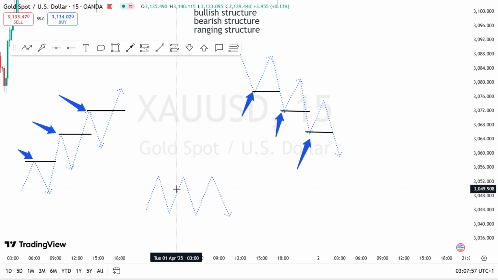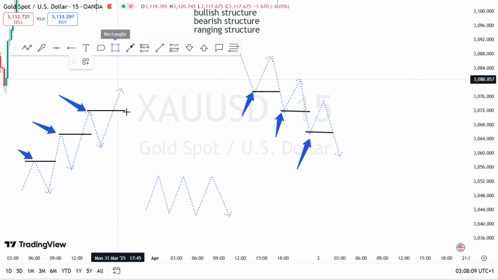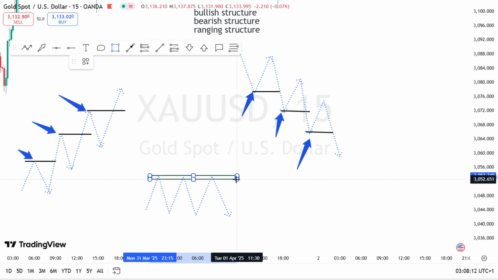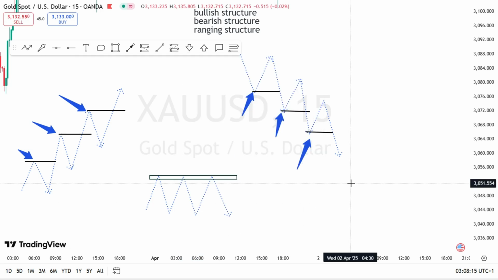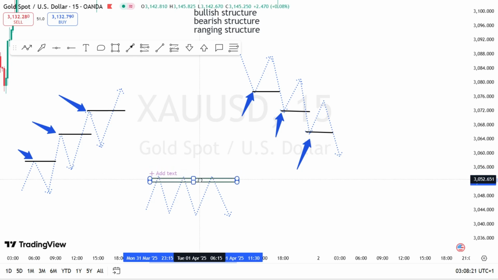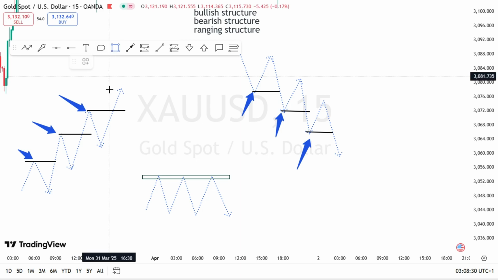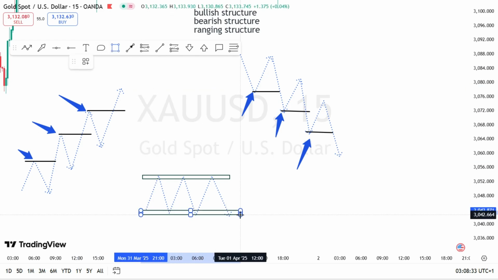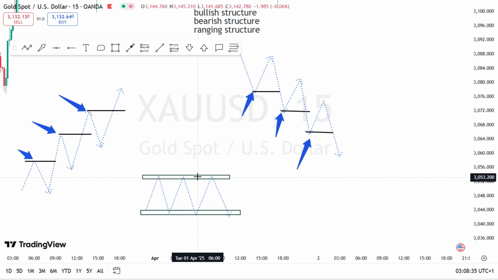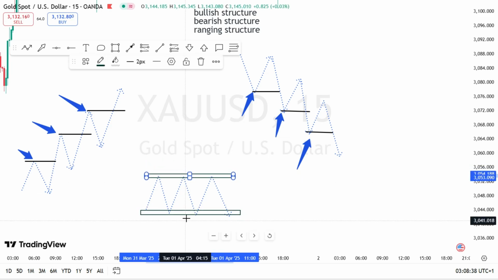Alright, so this is serving as our ranging market. This is serving as our bullish market. This is serving as our bearish market. In price action, take note of this. In price action, ranging market, the failed highs are serving as what? Resistance. So for better understanding, we call it rooftop. So this is our resistance, and this is our support. Take note. In price action, this is your resistance, and this is your support.